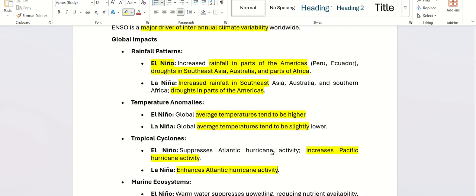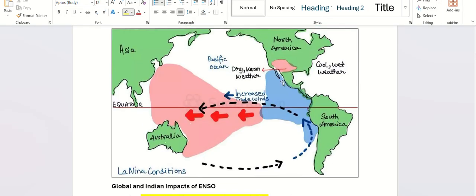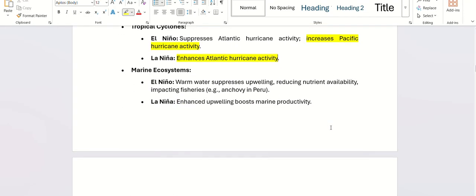So when La Nina happens, that means this side is cool and this side is warm, so you have a lot of hurricanes from this side. When El Nino happens, this side is cool, this side is warm, so you get a lot of hurricanes in these areas. Just remember this.